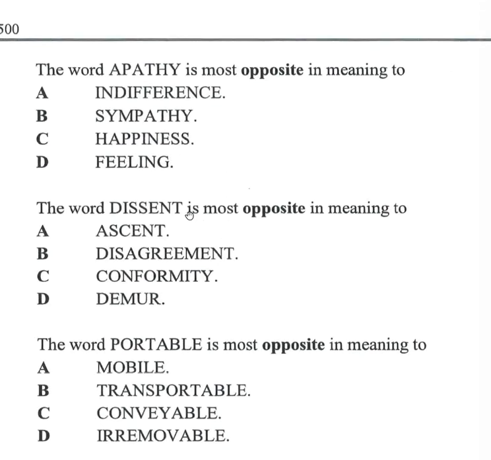All right, the word dissent. Now this is another interesting choice because this word assent, if you use the homophone of it, assent, spelled A-S-S-E-N-T, that means to agree, basically, right? This ascent means to climb, to climb a mountain, to ascend, right? To make an ascent, a climb. So it's not that one.